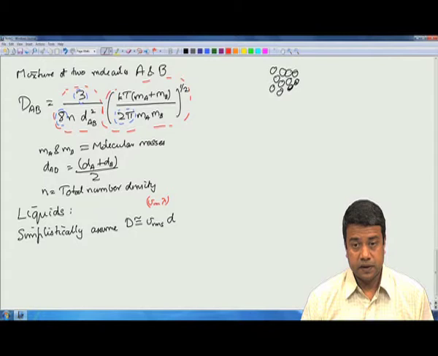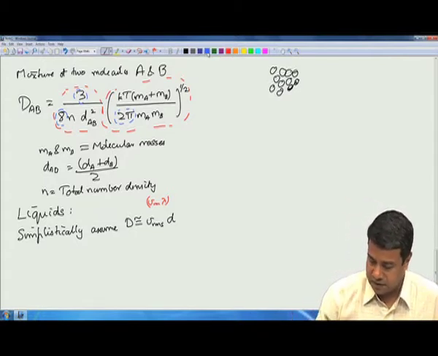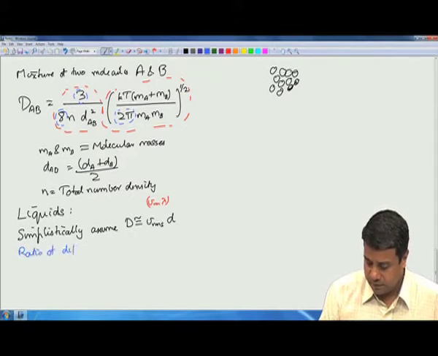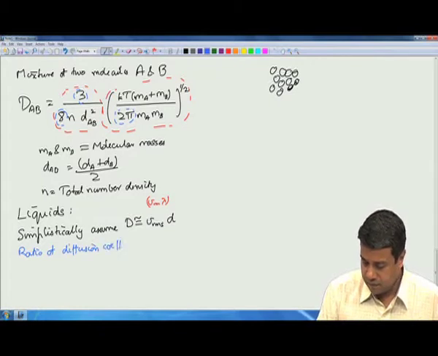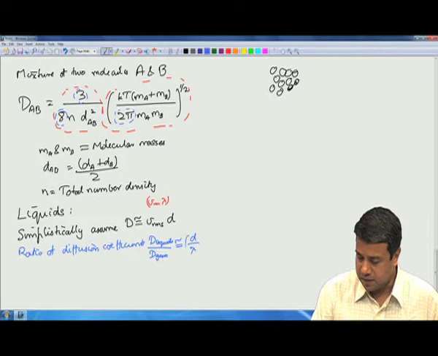Since the molecular diameter is much smaller, you would expect that the ratio of the diffusion coefficients, D in liquids by D in gases, will be approximately the molecular diameter divided by the mean free path.